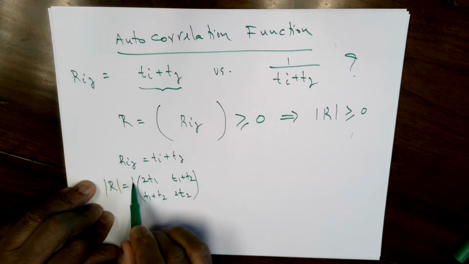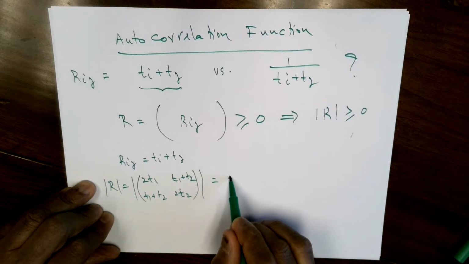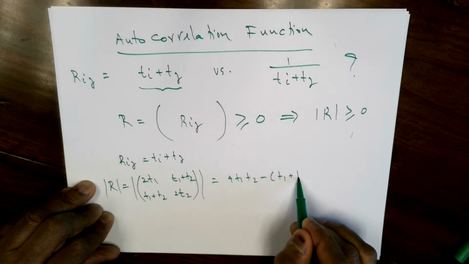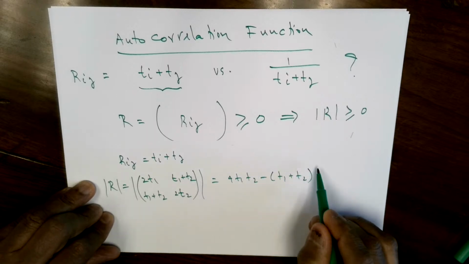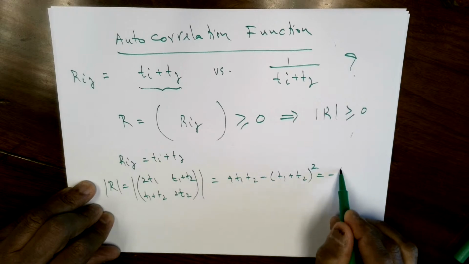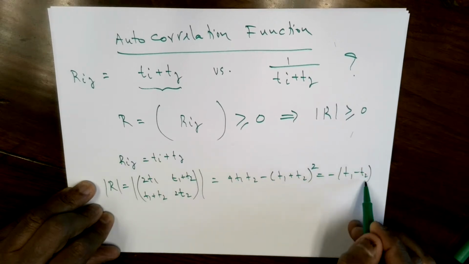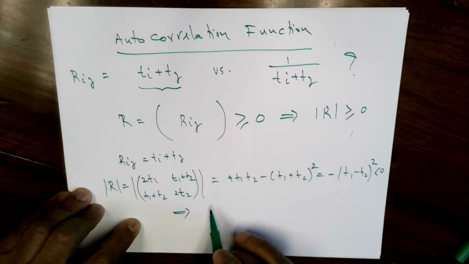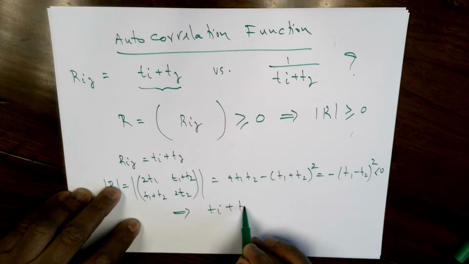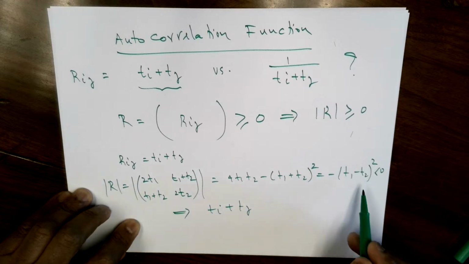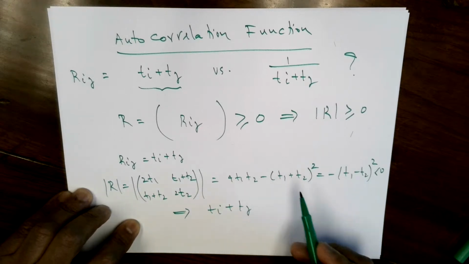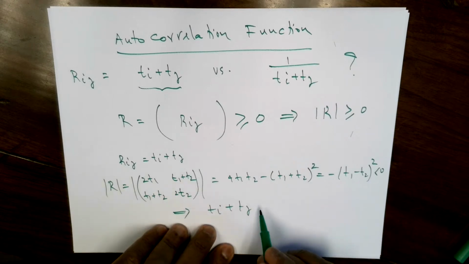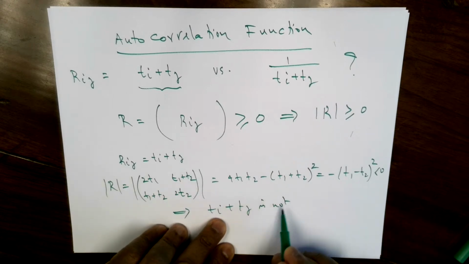So I'm going to take the determinant of this. That is 4 t1 t2 minus (t1 plus t2) the whole squared. That's minus (t1 minus t2) the whole squared, and that's clearly negative, the determinant. So obviously this is not positive definite, even just for 2 by 2. And so it's over. ti plus tj is not an autocorrelation function.